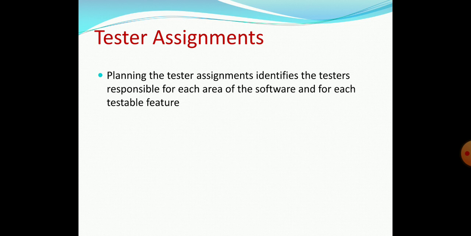Then coming towards the tester assignments, so once the test phase, test strategy and resource requirements are defined, that information can be used with the product specification to break out the individual testers assignment. The intergroup responsibilities discussed earlier in that matrix form or table form dealt with what functional group, that is management or test, programmers and so on, is responsible for high level tasks. So, planning the tester assignment identifies the testers responsible for each area of the software and for each testable feature.